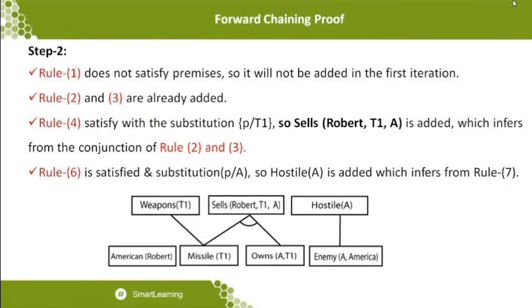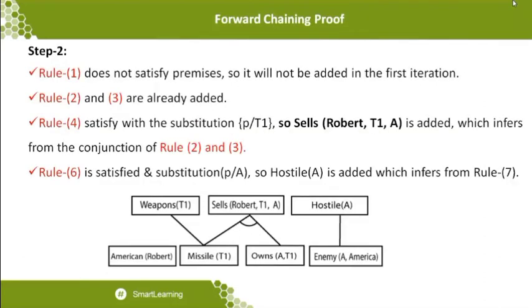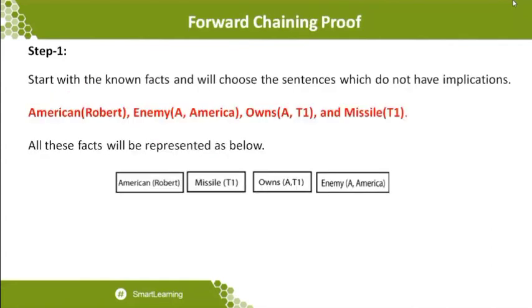So what is step 2? In step 2, after writing all the statements, we go for the connectivity. What kind of statements can we do for this? The first statement we wrote over here, this is what we call rule 1. Rule 1 does not satisfy any premises, so we add some kind of iteration. This iteration we call a searching method, known as breadth first search. So we want to go to the next level. When you go to the next level, at that moment rule 2 and rule 3 are already added. Rule 2 and rule 3 are the statements we already have over here.